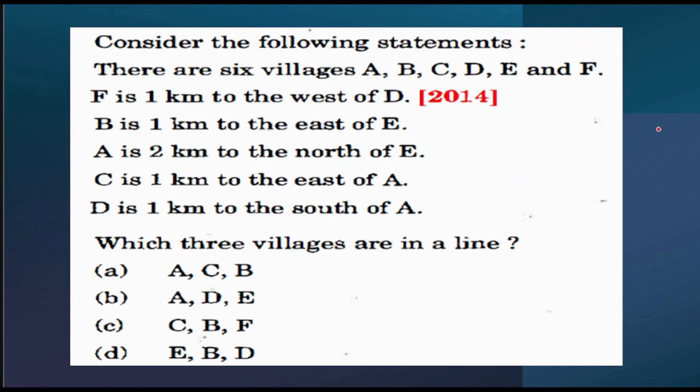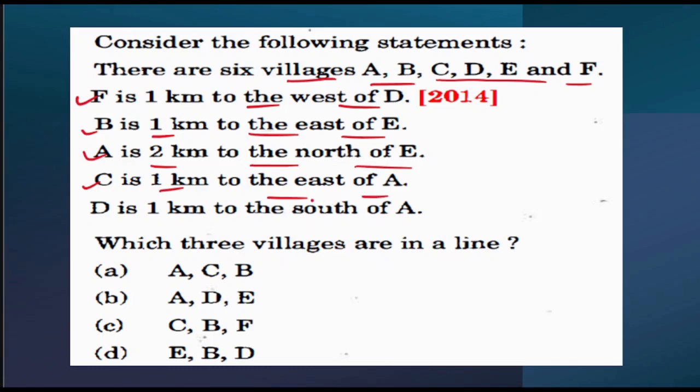Now, next question. This question is saying, consider the following statements. It also came in 2014. There are 6 villages A, B, C, D, E and F. First, F is 1 kilometer to the west of D. B is 1 kilometer to the east of E. A is 2 kilometer to the north of E. C is 1 kilometer to the east of A, and D is 1 kilometer to the south of A. Now what have they asked? Which 3 villages are in a line? Let's see exactly.